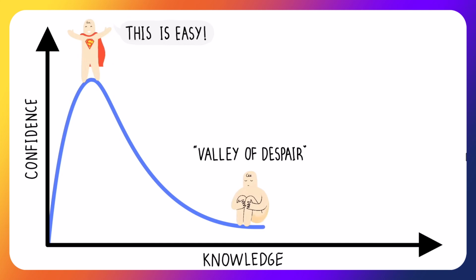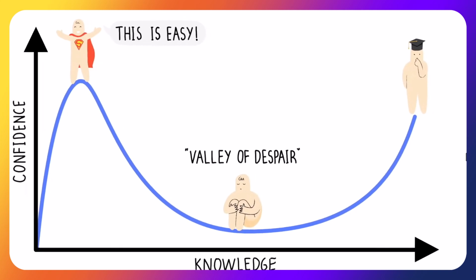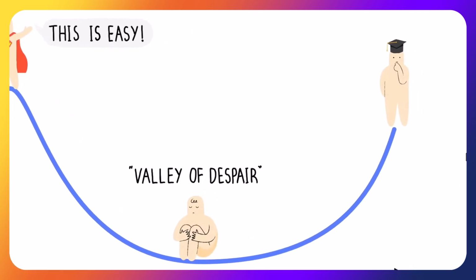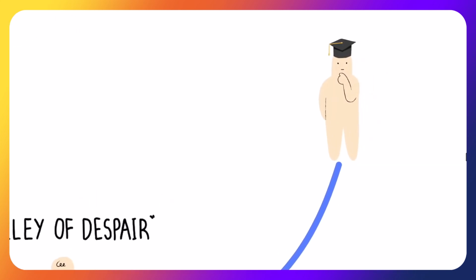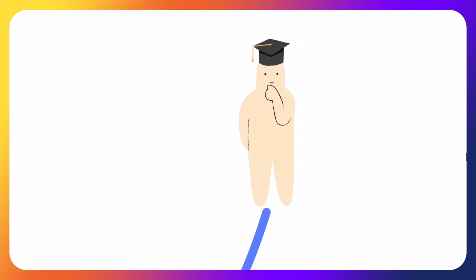But if we keep going, we can become more knowledgeable and almost as confident in our ability as we were at the beginning of our learning journey. Sometimes the loudest, most confident person in the room knows the least. Those in the middle underestimate their knowledge, and the most knowledgeable are less certain and more hesitant to give their opinion because they, more than most, understand the true complexity of things. One of the best ways to avoid overestimating our ability is simply to gain more knowledge about something.